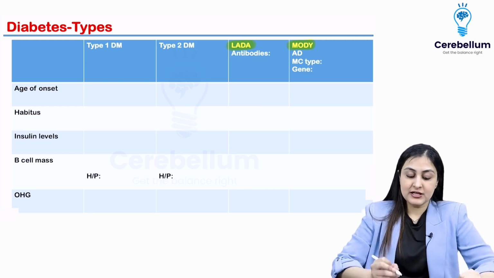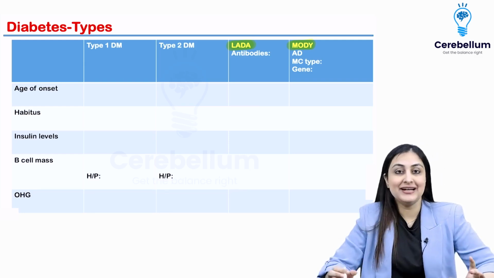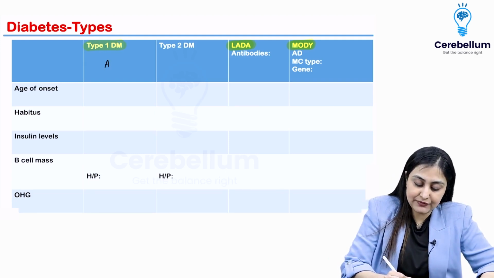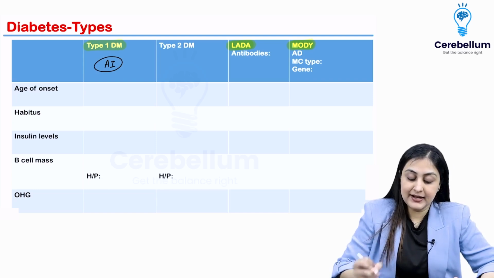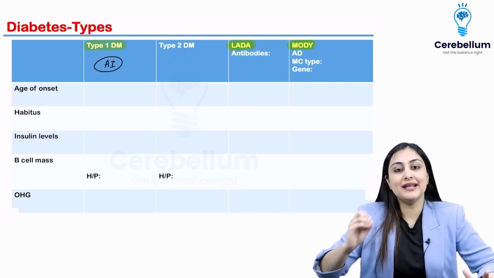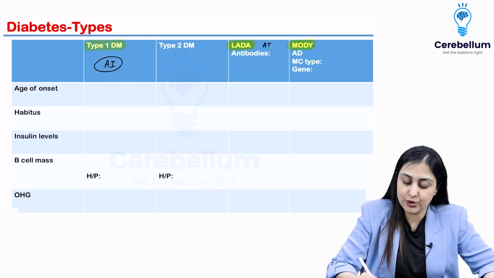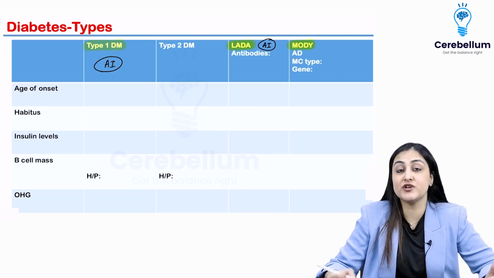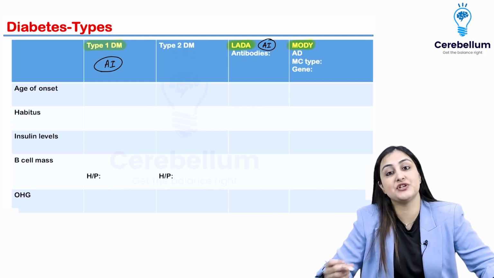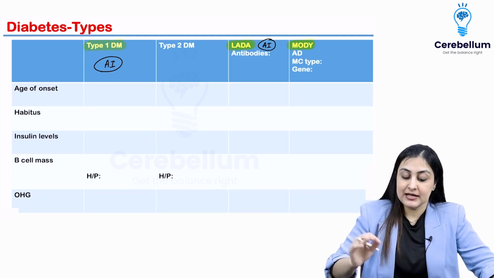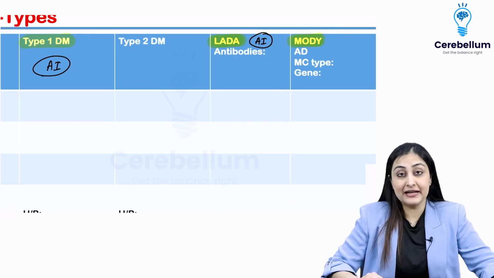So first, let's understand what is type 1 diabetes. So in type 1 diabetes, it is basically a type of autoimmunity. LADA is just like type 1 except in adults. That is how you want to remember that this is also an autoimmune disorder, just that it presents in adults, whereas type 1 presents in children. Both of them have autoantibodies associated. They are more specifically defined in LADA.